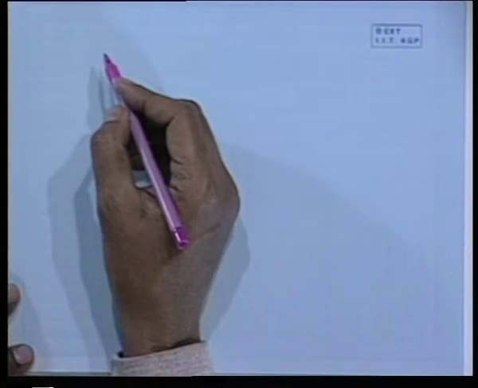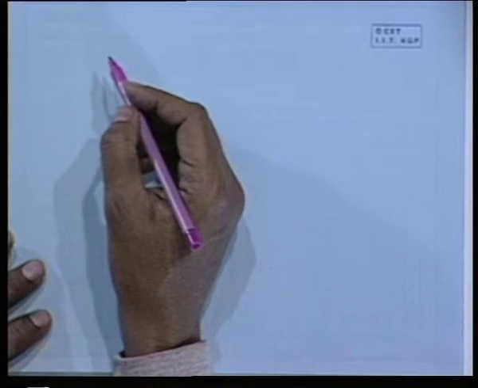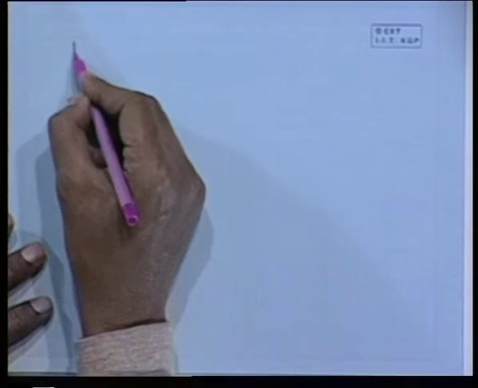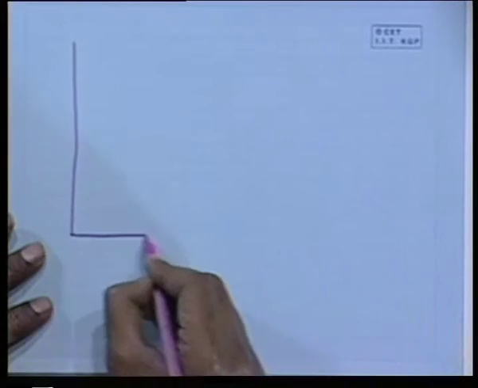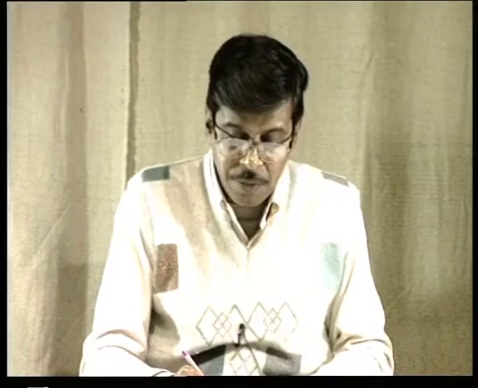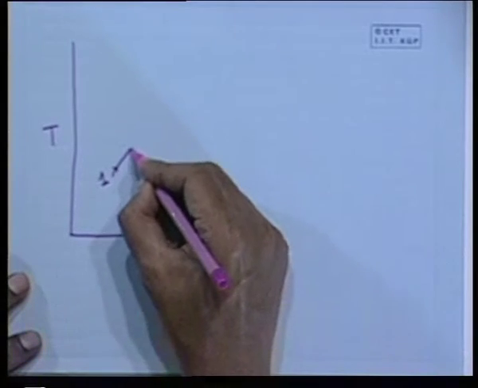Now, next what we can discuss is the isentropic process. Now, we have seen that entropy is a very useful concept, and an isentropic process is a process which is reversible and adiabatic. Now, if I draw a curve in the TS plane, let us consider a process 1 to 2.